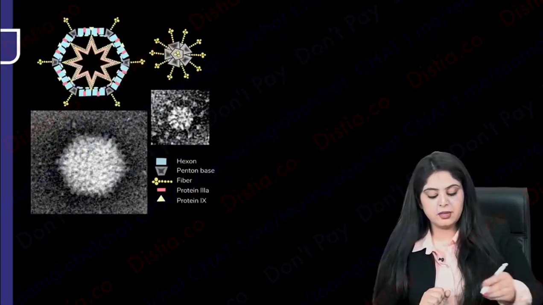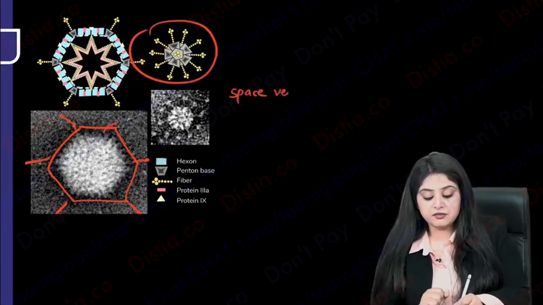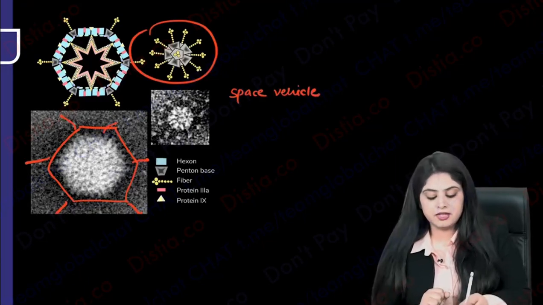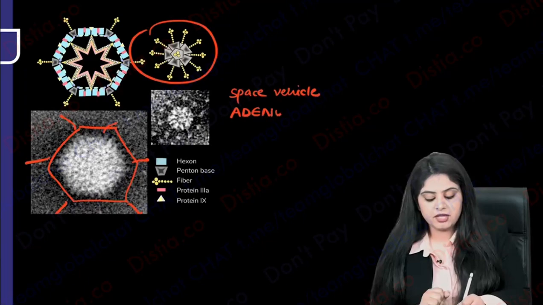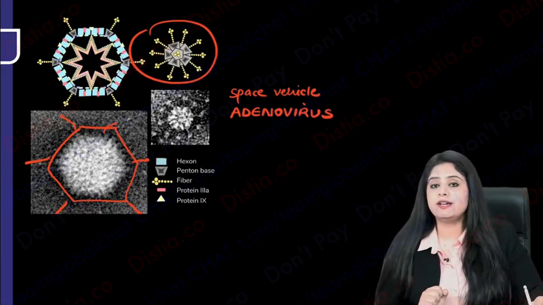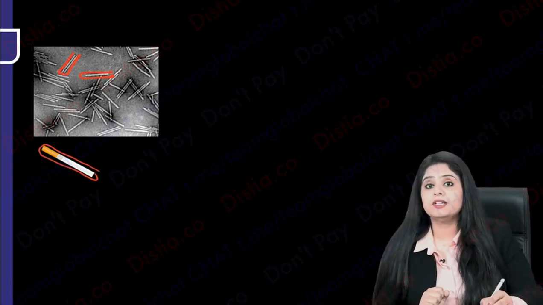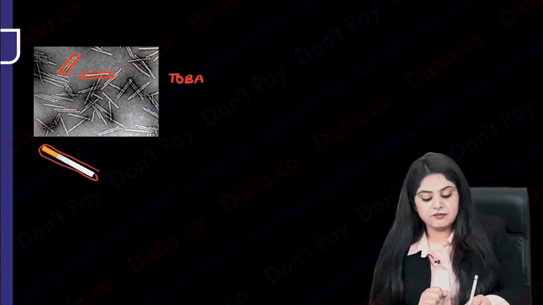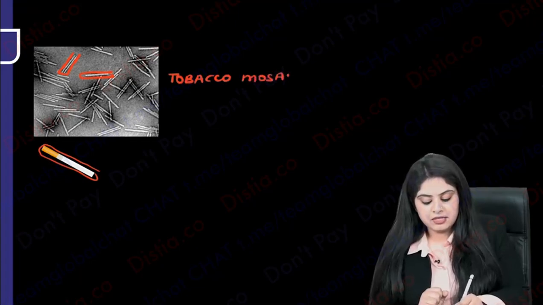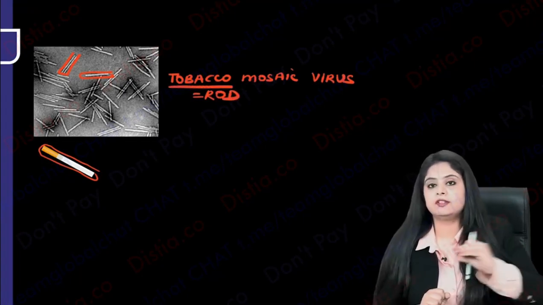Moving on to the next, the one that looks like a spaceship, as if an alien has come in a spaceship. The one that is looking like a space vehicle. Who will come in a space vehicle? Alien will come. So this is the A for A, adenovirus. Some adenovirus alien has come, so this is the shape of adenovirus, like a space vehicle. The one that looks like a cigarette. You can see these rods which are present, rod shaped. Cigarette has tobacco, so this is known as TMV, tobacco mosaic virus. Tobacco mosaic virus is going to be a rod-shaped virus. So I've learned tobacco is in cigarette. It looks like a rod.